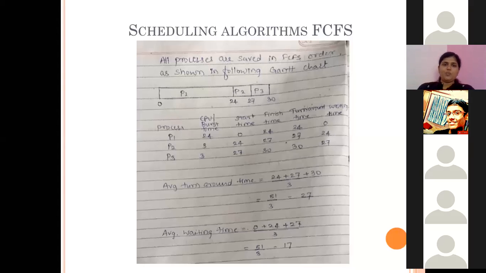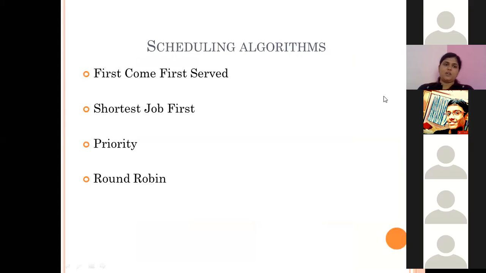Okay. Now let us look at the other algorithms. Now shortest job first. What is the problem with the first come first serve algorithm? Let us assume there is some process which entered the ready queue at the 0th time unit, but it has entered at the last.